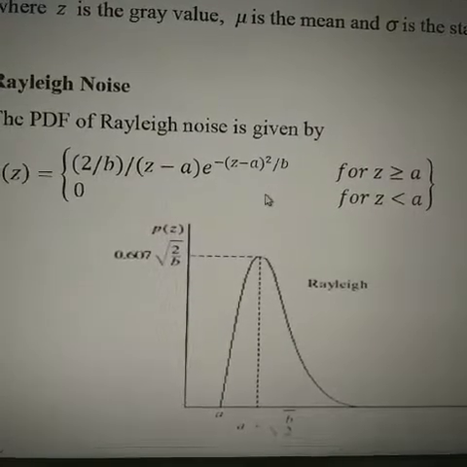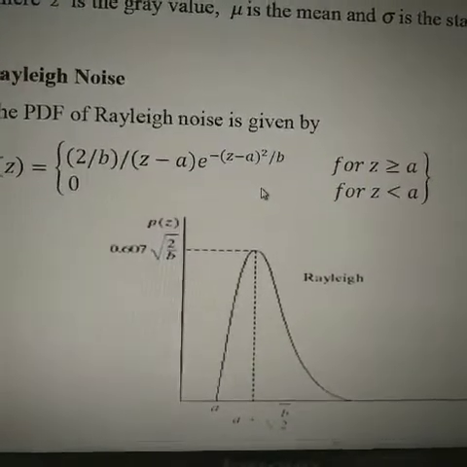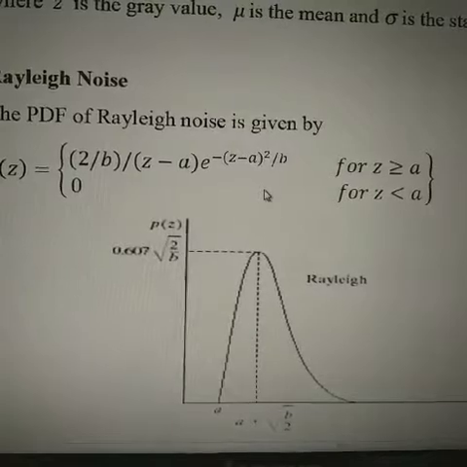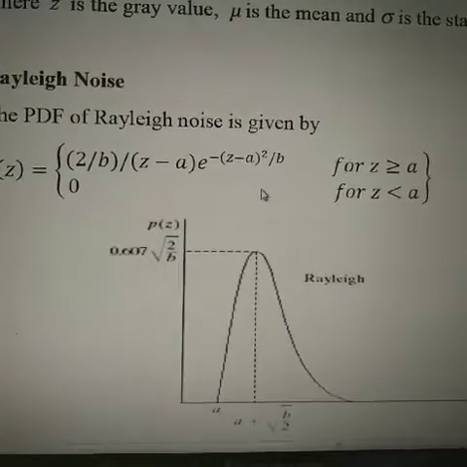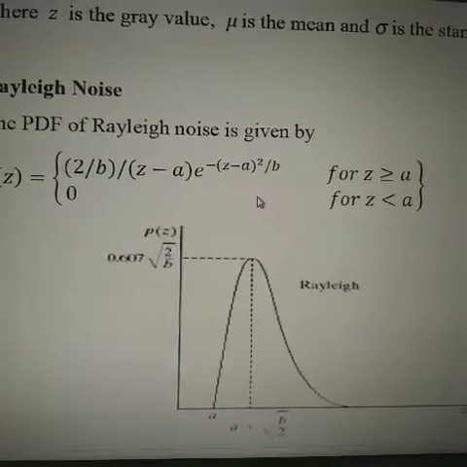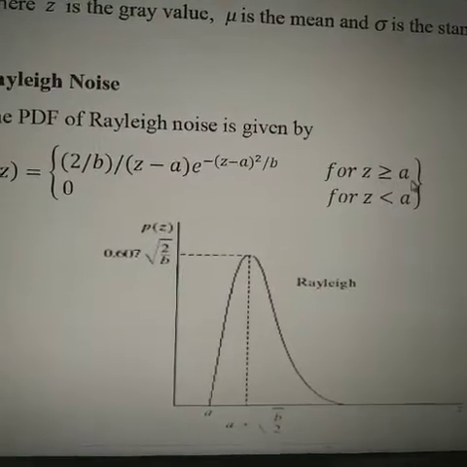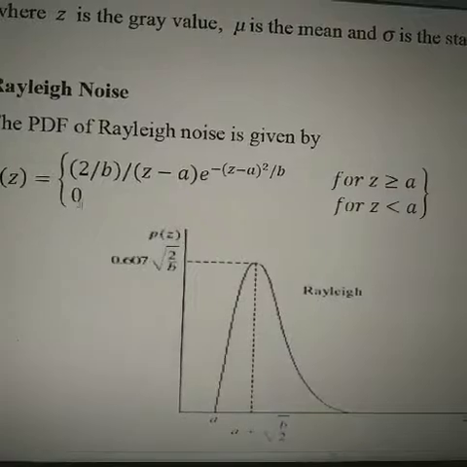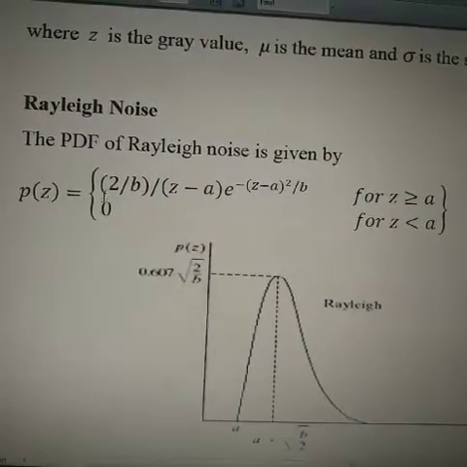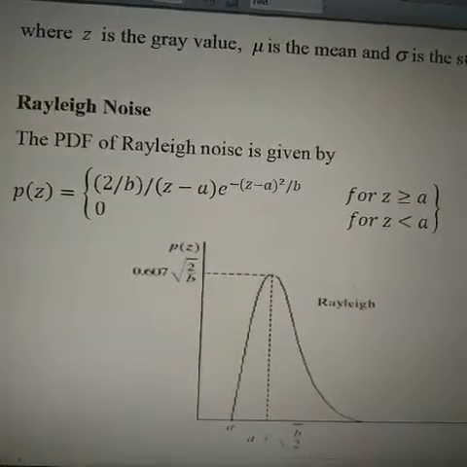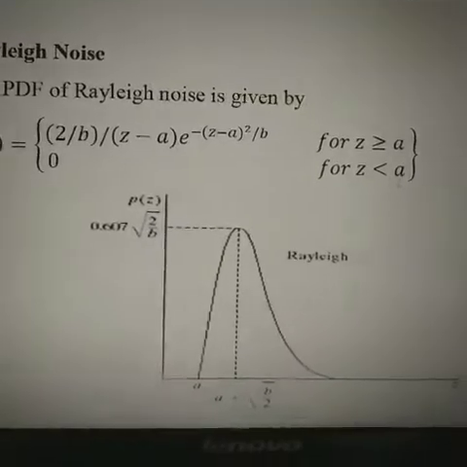Here a and b are constant values, and z is the gray level value. This holds when z is greater than or equal to a. Otherwise, the value of the probability density function is 0 when z is less than a.